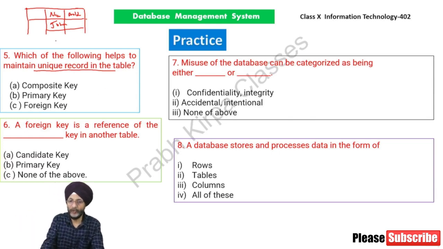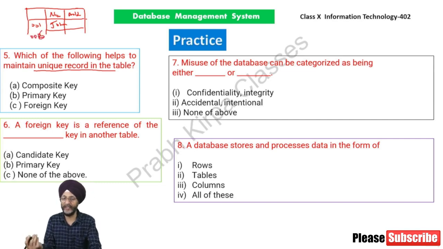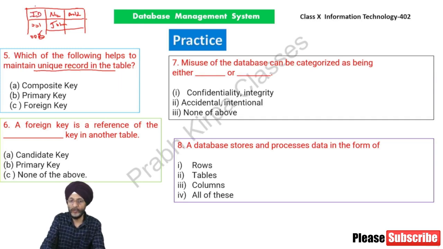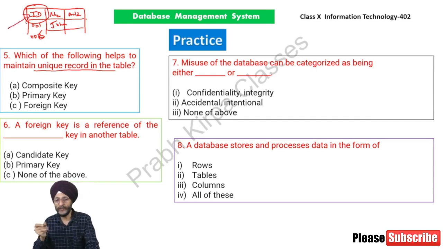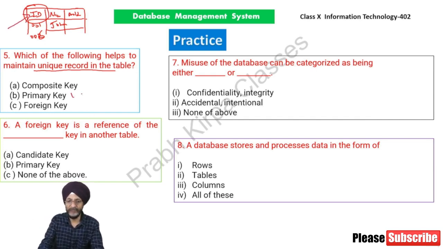So if there are two Johns, they may have different IDs. It may be 001, 002 or 006, anything. So this is the employee or student ID, or registration number. This is the primary key, or it can also be called the key field. So the primary key helps to maintain unique records in the table. If we want to find any one particular student or employee, it will be easy for us to identify them on the basis of the primary key.